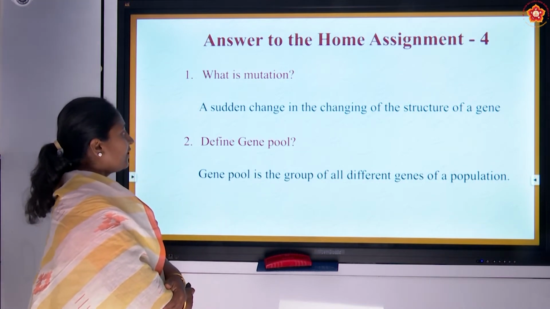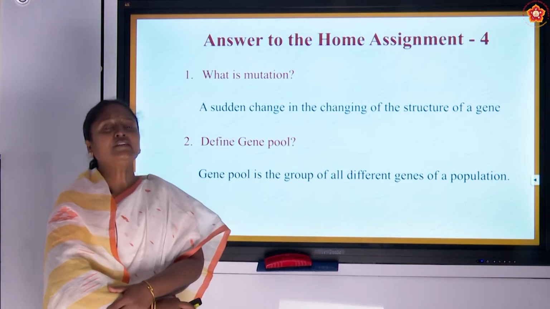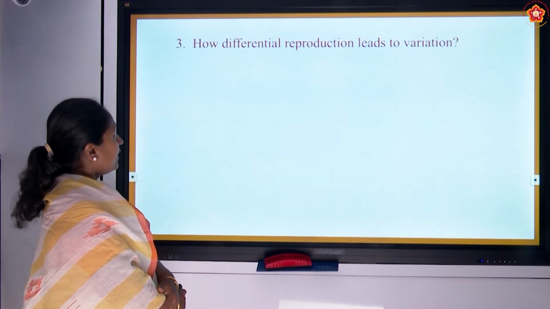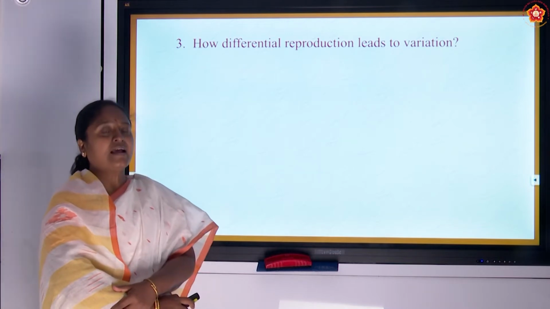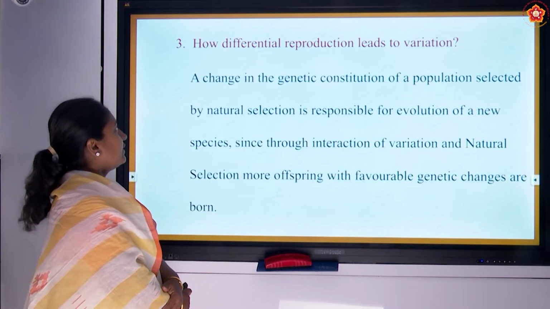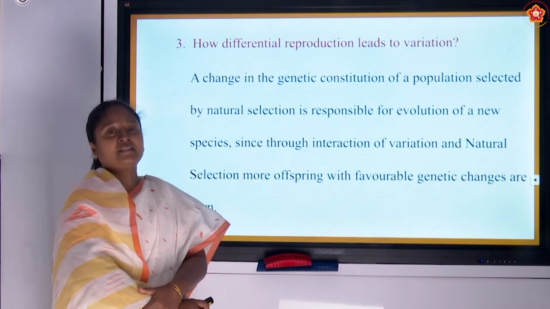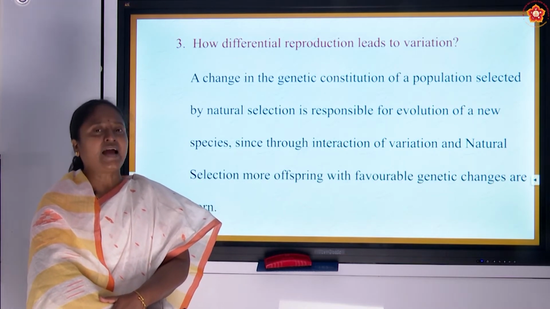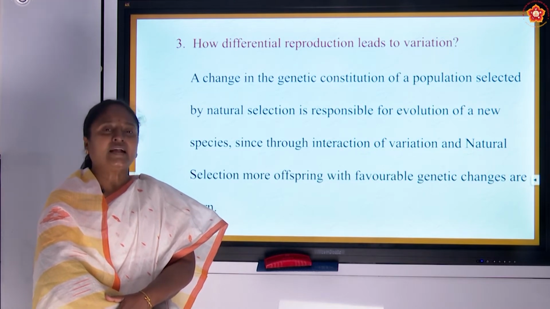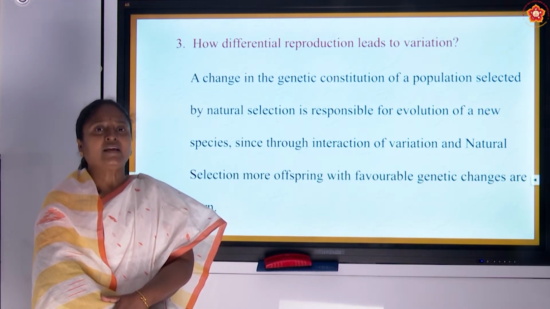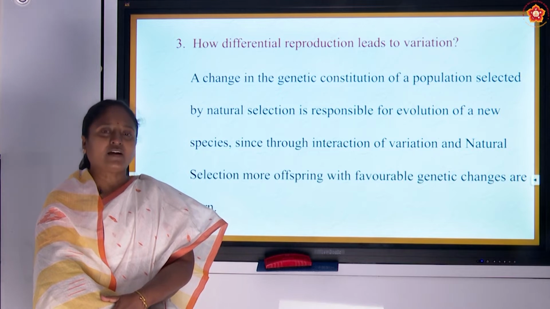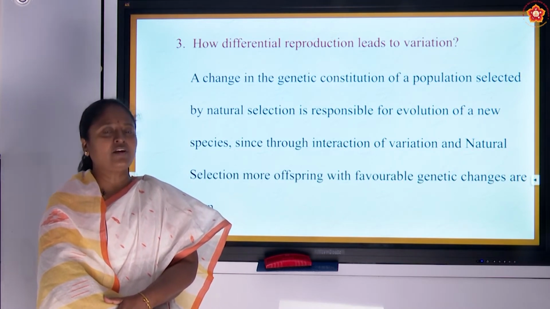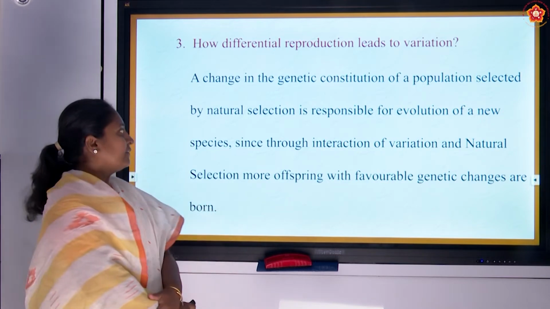Define gene pool. Gene pool is a group of all the different kinds of genes which are present in the population. The third question is, how does differential reproduction lead to variation. The change which happens in the genetic makeup of an organism, that we have already seen as a mutation, if it is selected by nature, if it is advantageous, correct? So the organism tends to retain the character which is advantageous according to nature, and it will persist in that gene pool.